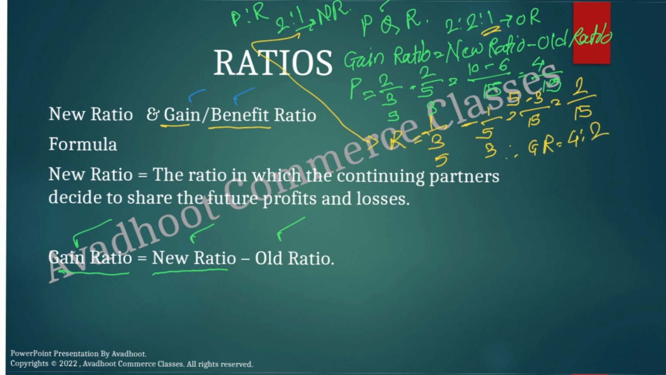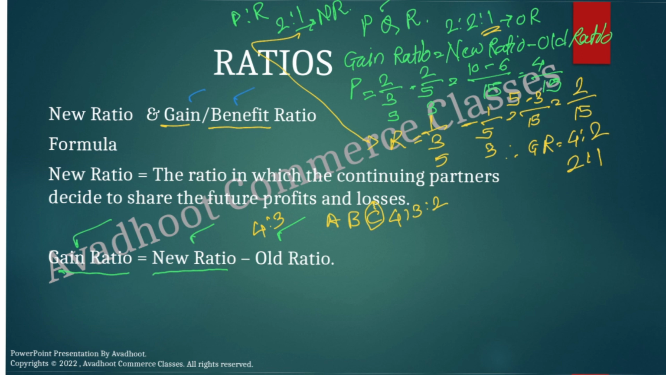2. That means 2 is to 1. This is the way of calculating the gain ratio. Now we can take another example. Suppose there are three partners A, B and C. Their old ratio is 4:3:2. From this, C retires and the continuing partners A and B decide to share in future 4:3.